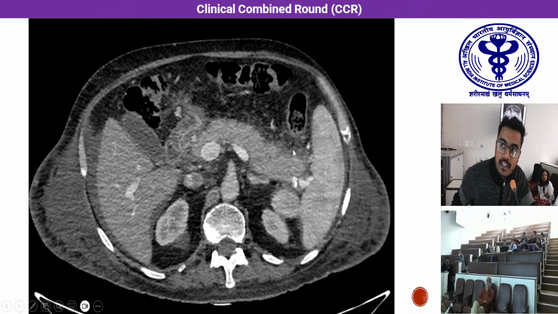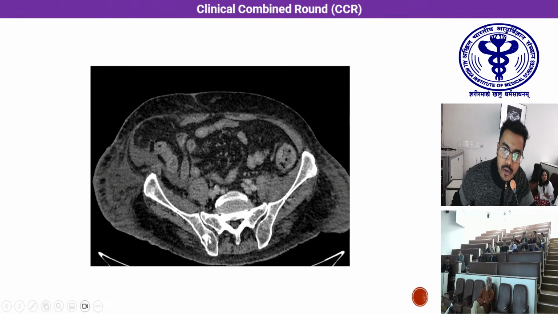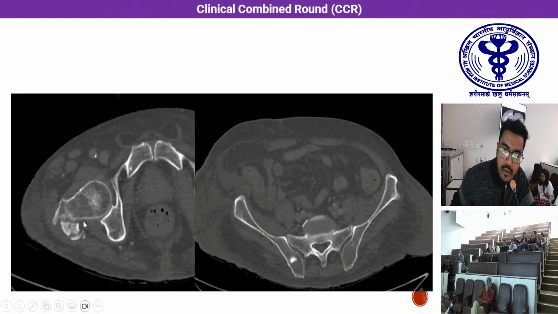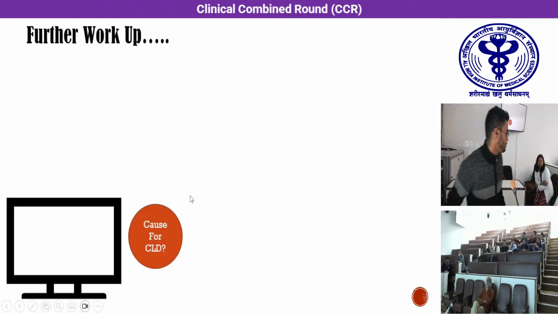It showed evidence of pancreatitis with heterogeneous attenuation and fuzzy margins of the pancreas. There was perihepatic fluid, bilateral pleural effusion, a few bony islands in the skeleton, a right-sided abdominal wall hernia, and a right-sided proximal femur fracture. These are the radiological findings.